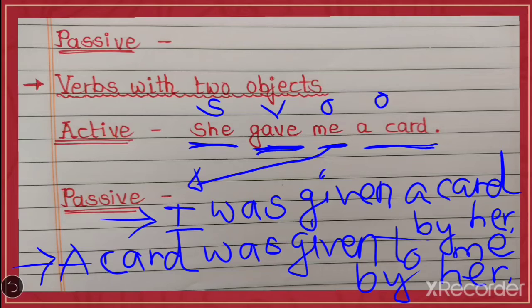If there are two objects, and you make this sentence by using the me object as a subject, then your sentence is correct. But if you use a card as an object, so it turns into the subject in the passive sentence, your sentence is also correct. So both sentences are correct.